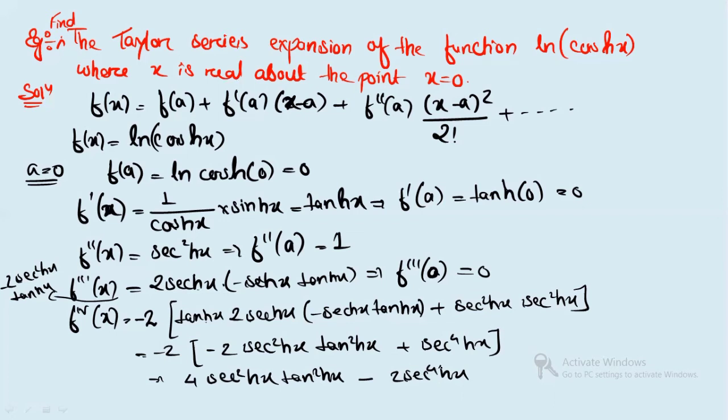Sec hyperbolic x to the power of 4x will give you 1. So finally, what will you write? F of 0, you will get this entire term to be 0, and you will have only minus 2. Clear?